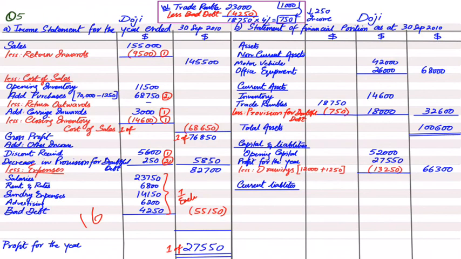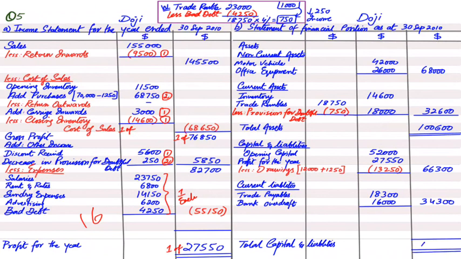And if the loan is repaid after 30th September 2011, that is October 2011 or maybe next year 2012 or 13 and so on, then this is a non-current liability. So we do not have a non-current liability in this question, therefore we do not need to put a heading for non-current liability. We have a current liability with the name of trade payables, which were previously known as creditors. Then we also have a bank overdraft in this question. If I add both of these current liabilities, and add capital, the final value that I'll be getting is total capital and liabilities.